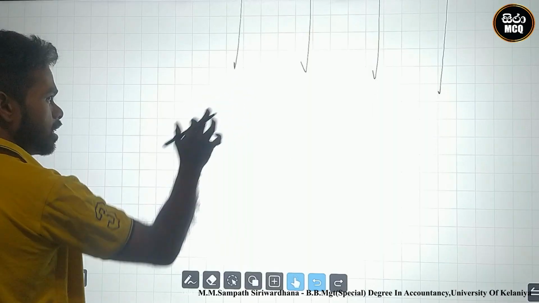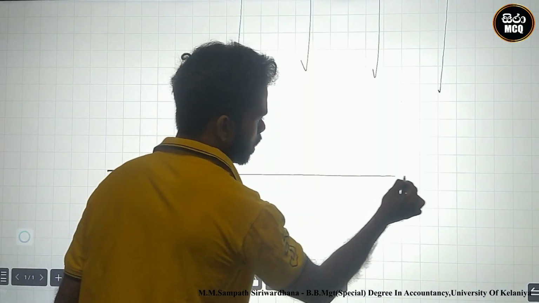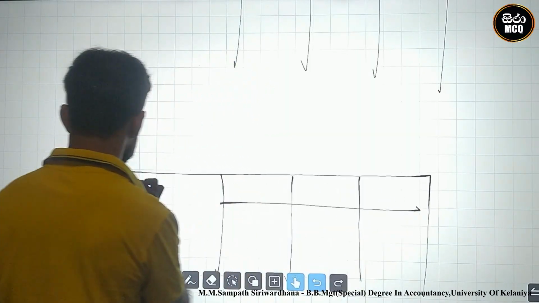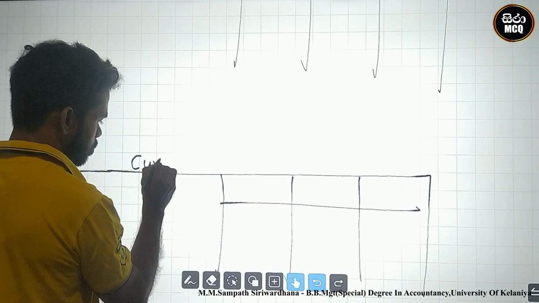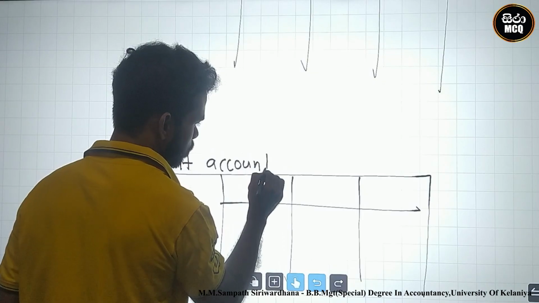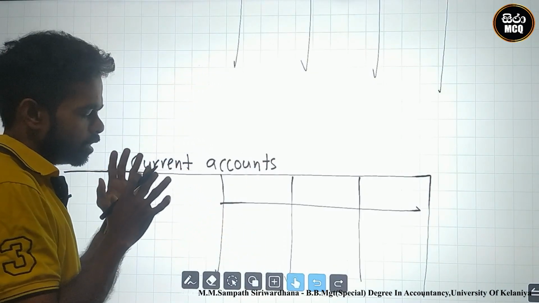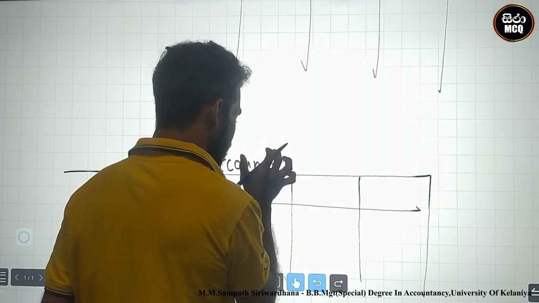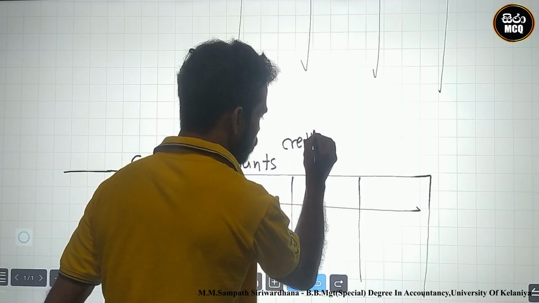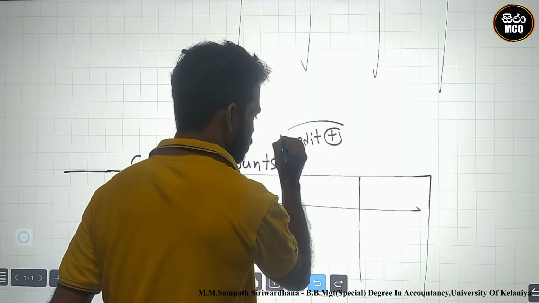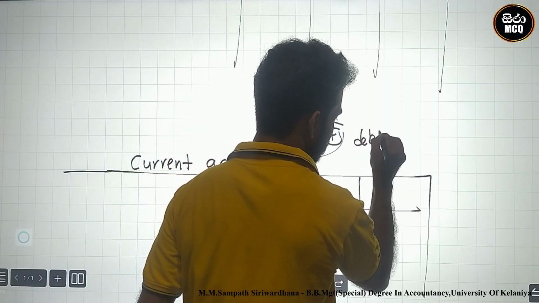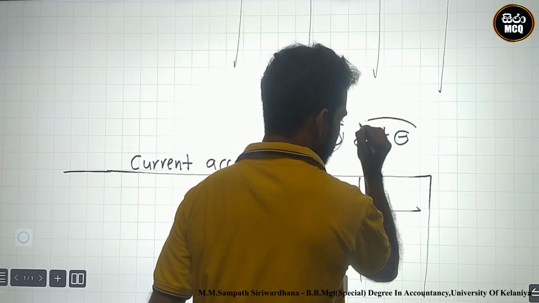And what is the other requirement? You must prepare current accounts. The same rule applies: current accounts are credit dials. Therefore, all credit shots I must add, and all debit shots, being the opposite, you must minus.